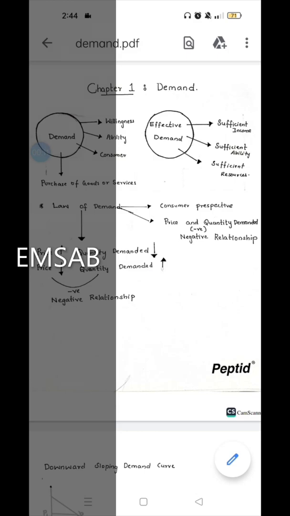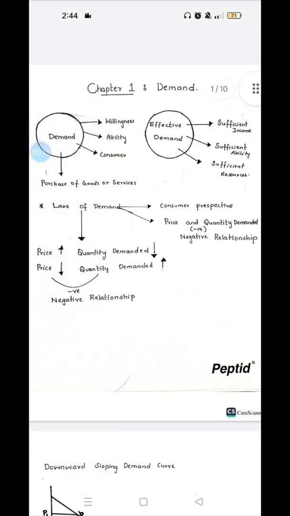Everyone knows the word demand. When someone is asked what demand is, they say it is when we are demanding a particular product. But in terms of economics, demand means you should have both the willingness and the ability to purchase goods or services. The consumer should have both the willingness and the ability of consuming a particular good or service.